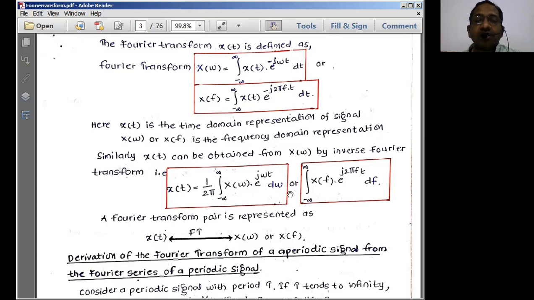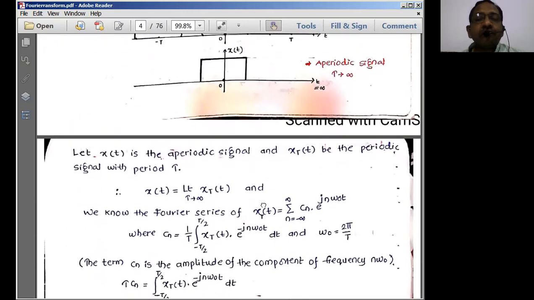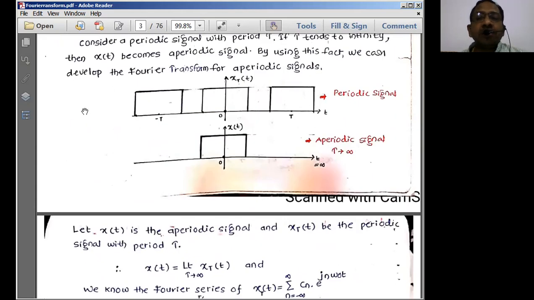X of t is equal to, all this is going to be the reverse Fourier transform or inverse Fourier transform. So by doing so, we can say that small x of t and capital X of omega are normally going to form a Fourier transform pair. So this is what we discussed in the last class. And we represented a periodic signal.